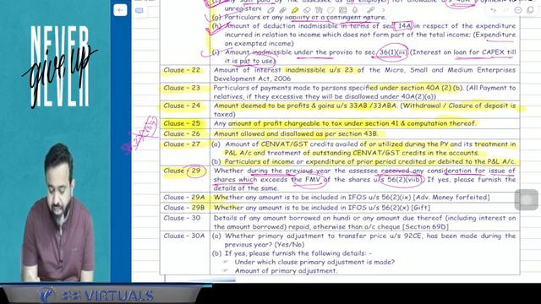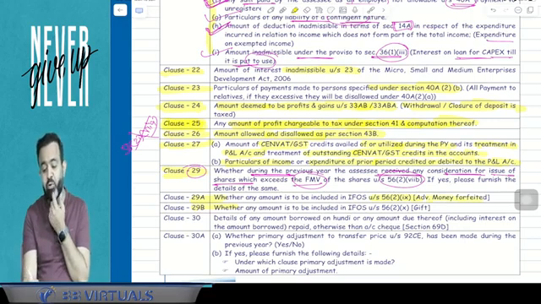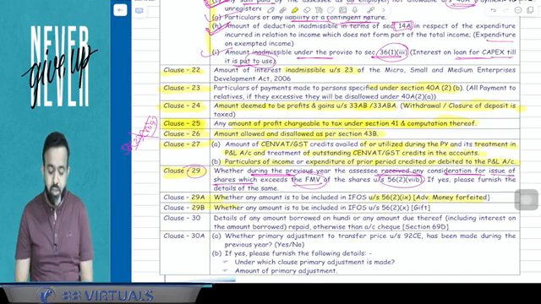Clause number 29A is related to section 56(2)(ix). If you remember, advance money forfeited: if any advance money is received by the assessee on or after 1st April 2014 and it is forfeited, the deal has not closed and the amount is forfeited, that has to be mentioned in clause number 29A.